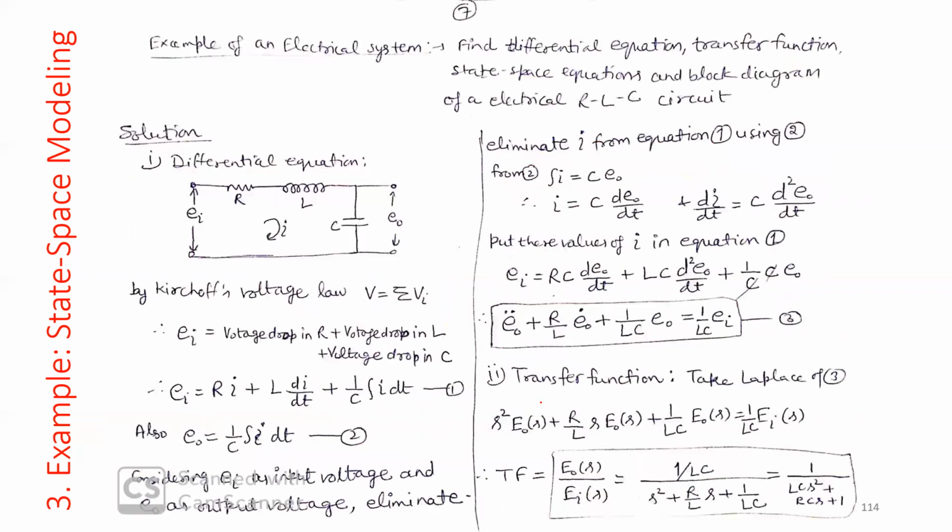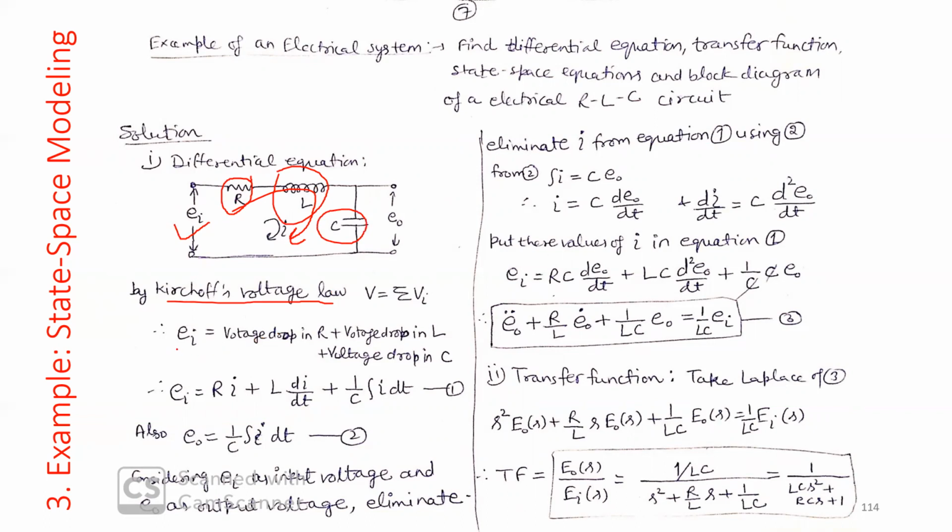I'm giving you an overview of how you will solve this problem. You can use Kirchhoff's voltage law. The algebraic summation of all voltages in this circuit will be 0. This input voltage will be divided: some will drop in the resistance, some in the inductance, some in the capacitance.